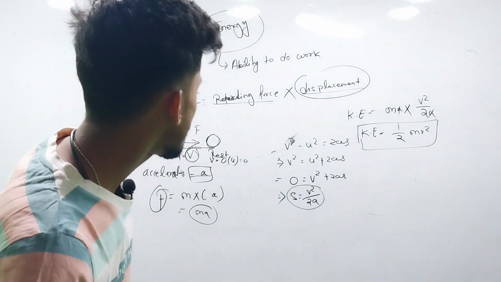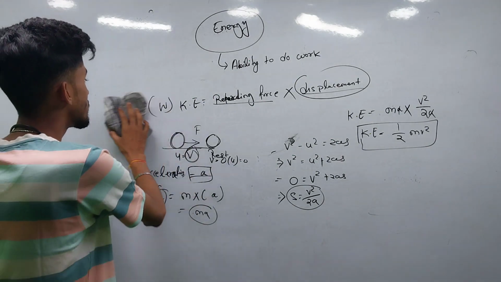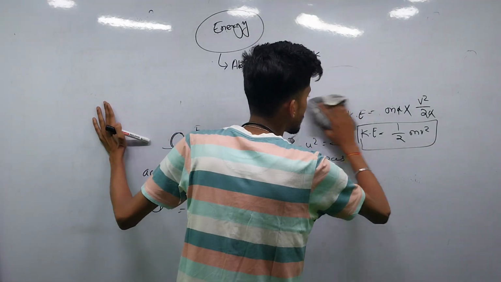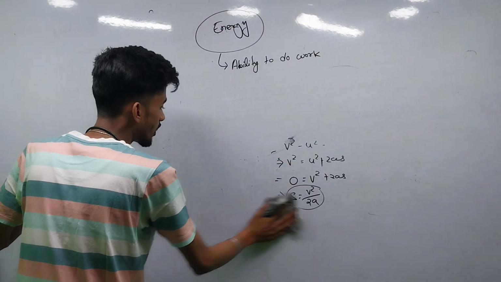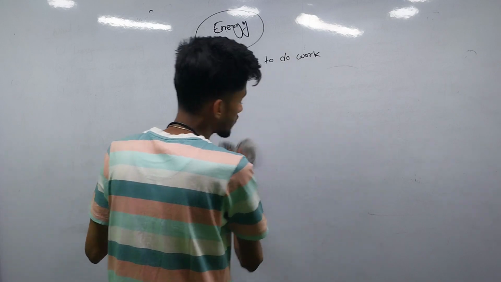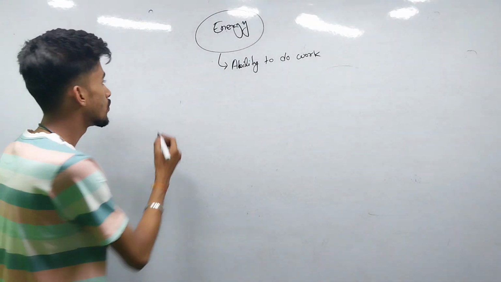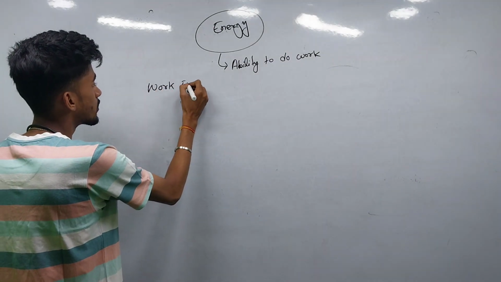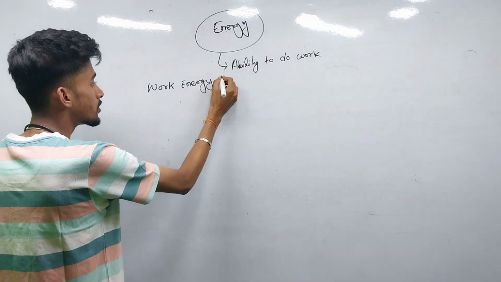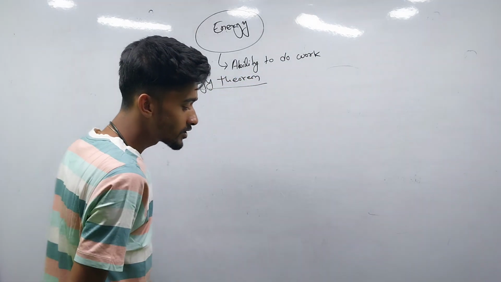After this we have to do a different thing, that is the work energy theorem. That is very much important from the examination point of view. It may come as a 3 marks or 2 marks question: write the work energy theorem and derive it or prove it. So we are going to discuss the work energy theorem.